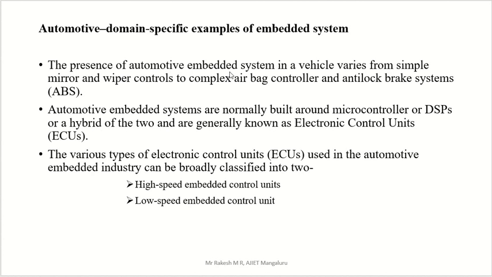The presence of automotive embedded systems in a vehicle varies from simple mirror and wiper control, so these are the places where we use embedded systems. Even for the simple mirror we use an embedded device, where the mirror comes on or off automatically. And to control the wiper of the vehicle, we are using an embedded system.